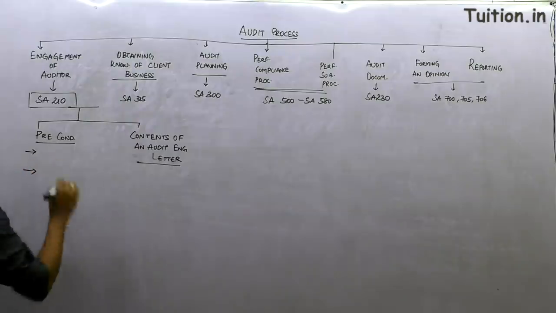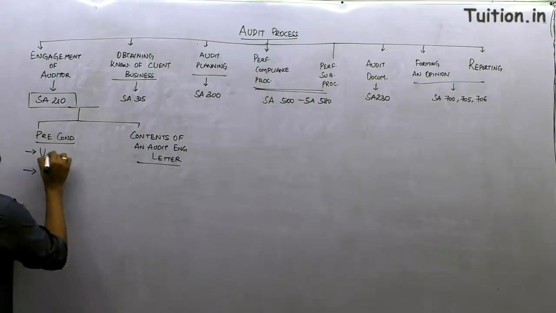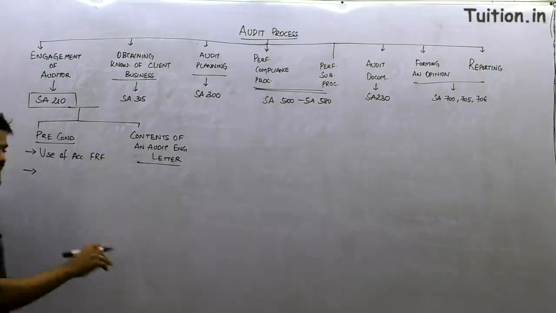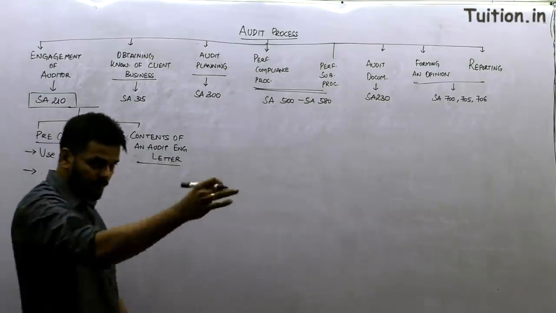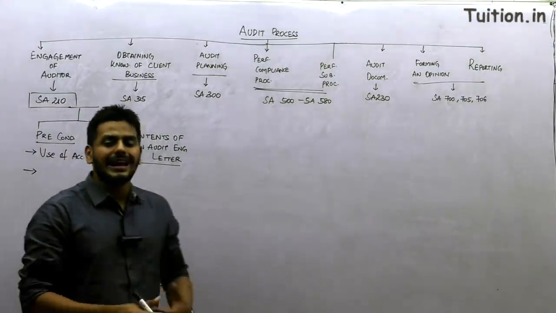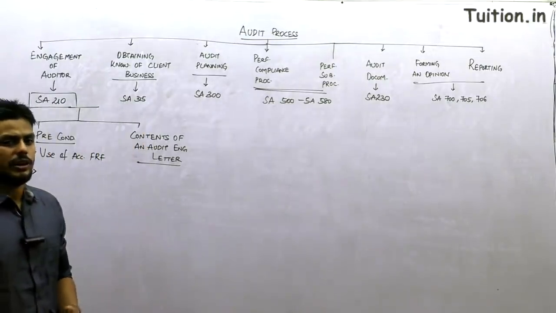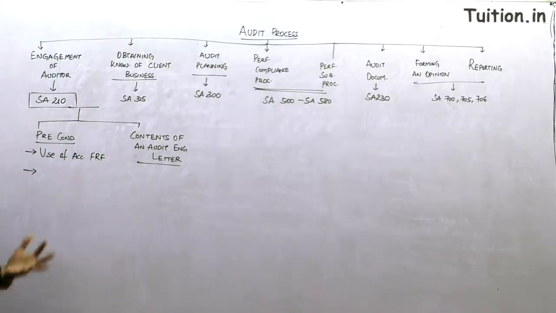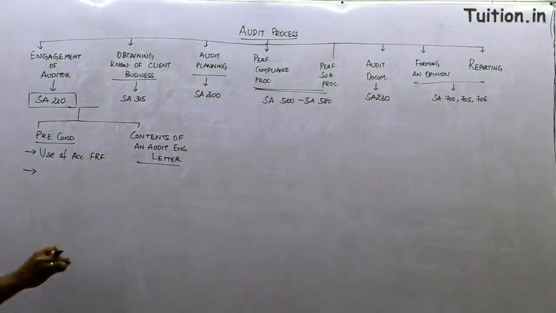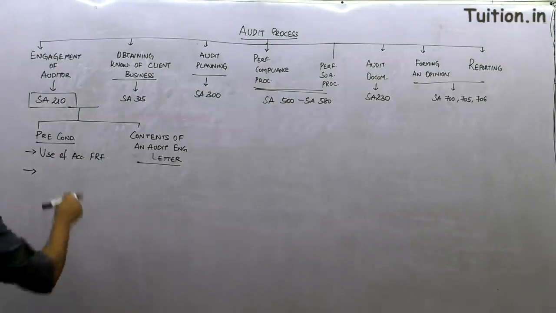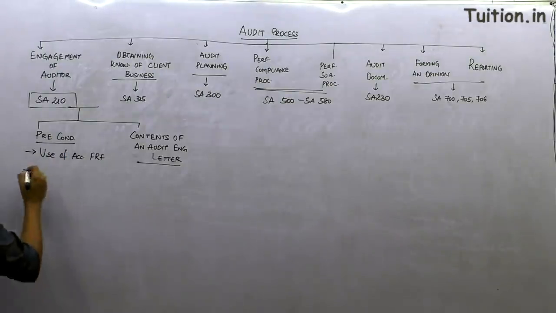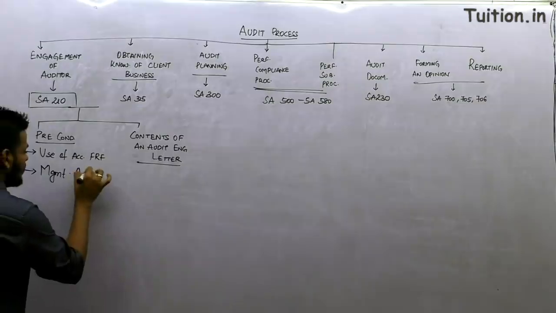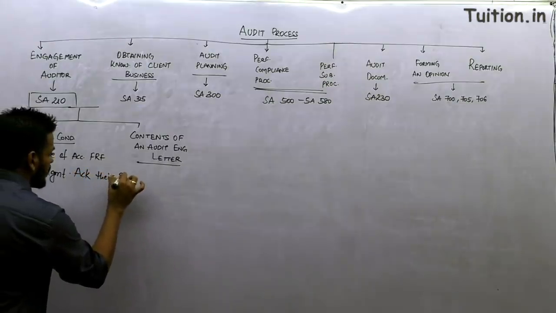What are they? The first precondition is use of an acceptable financial reporting framework, FRF. If the management is not using an acceptable FRF, then probably you're not taking up the audit, because the financial statements are not prepared in the manner that they're supposed to be prepared, right? So use of an acceptable FRF is the first and foremost requirement. Then the second precondition is management acknowledging their responsibilities.